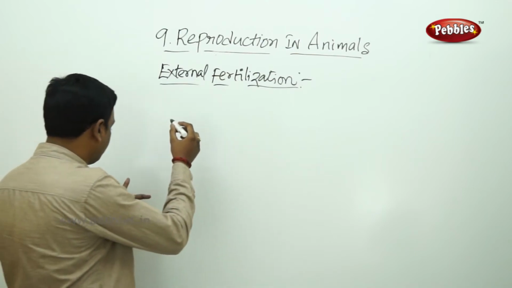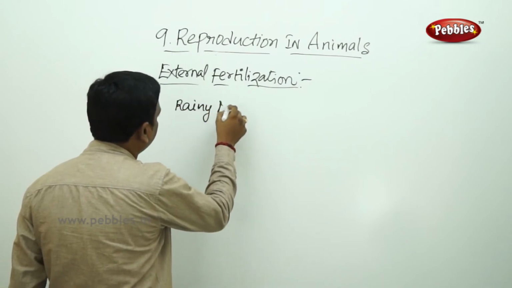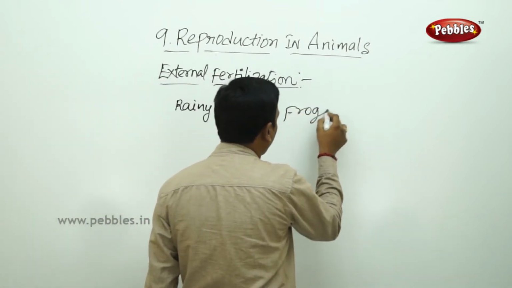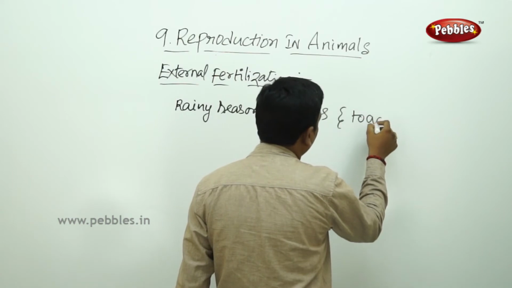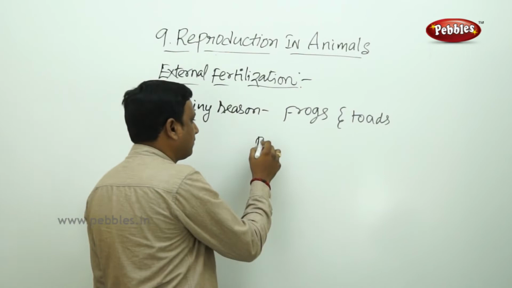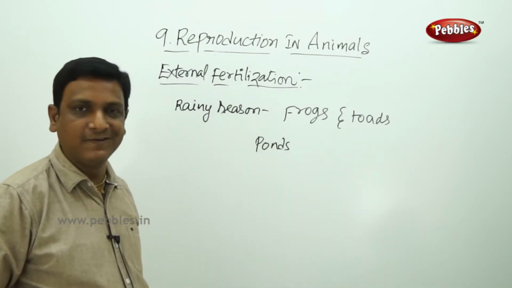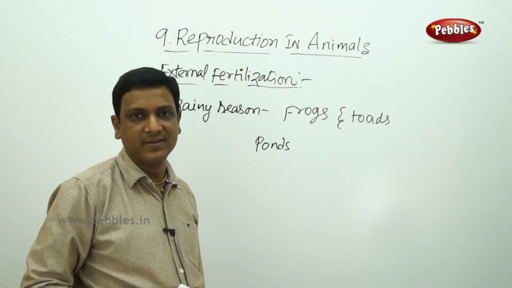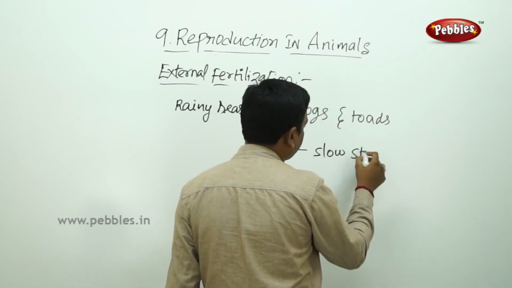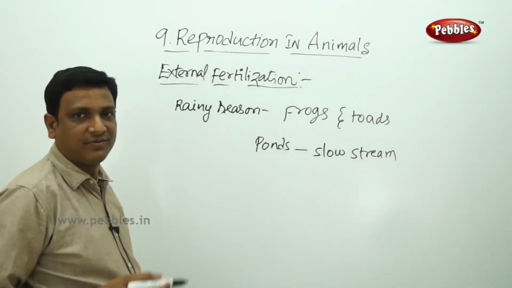During the rainy season, the frogs and toads move to the ponds because that is their breeding season. Even fish breed in monsoon, in ponds and slow flowing streams, because if the water is heavily flowing, the eggs will get washed away.